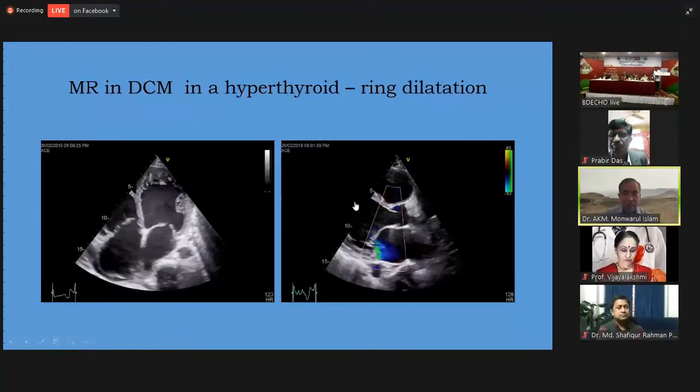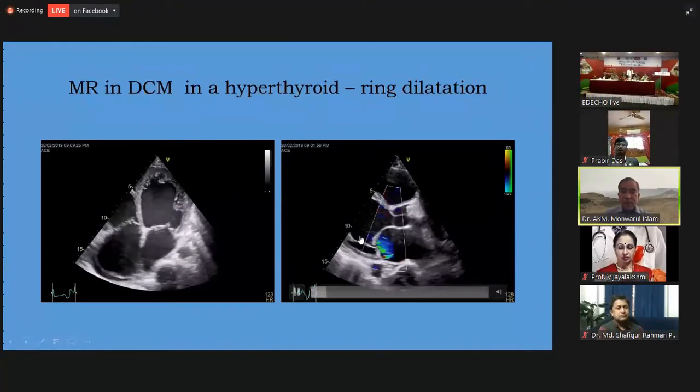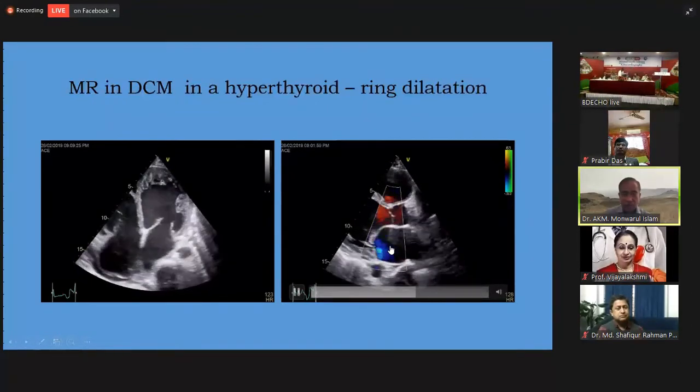And MR associated with DCM is a very common one, as is illustrated here. This is the case of long-standing hyperthyroidism that has led to tachycardia-induced cardiomyopathy, and ultimately ring dilatation has led to the presence of mild to moderate mitral regurgitation.